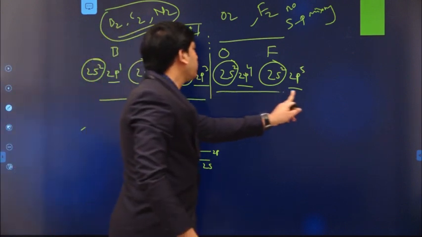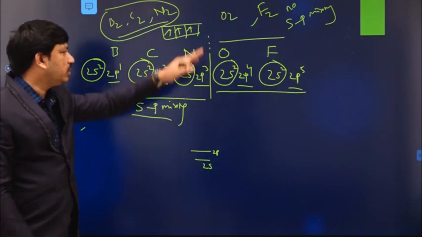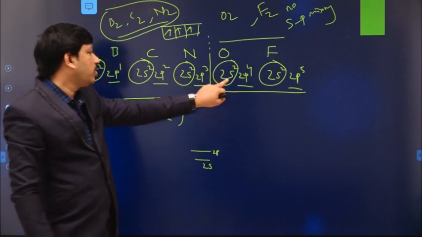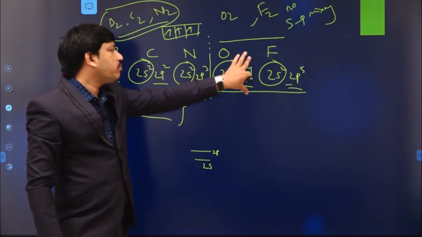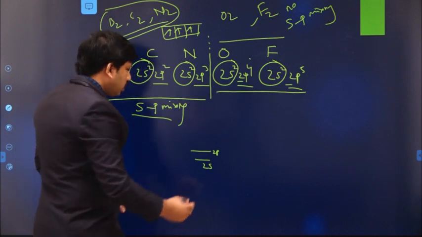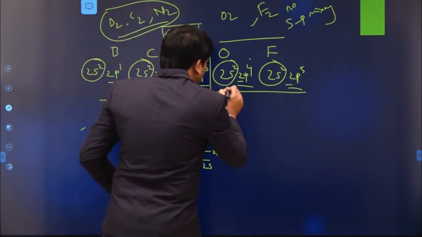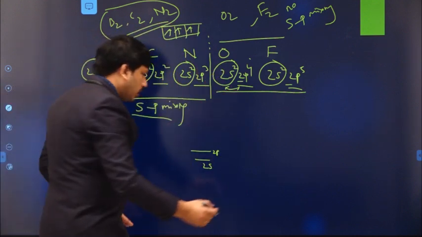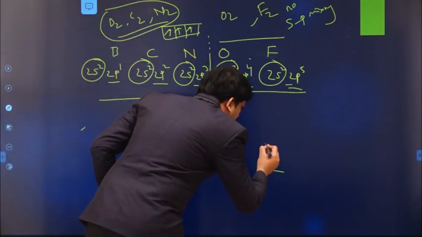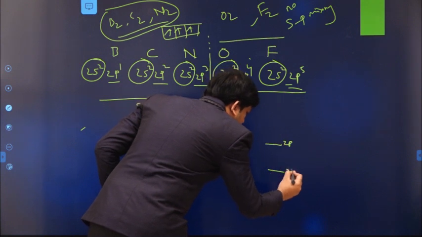But in the other case we have more electrons, 4 electrons, 5 electrons. Because of the larger number of electrons, there are repulsions between the 2s electrons and 2p electrons, and due to the repulsions there is a slight energy gap.